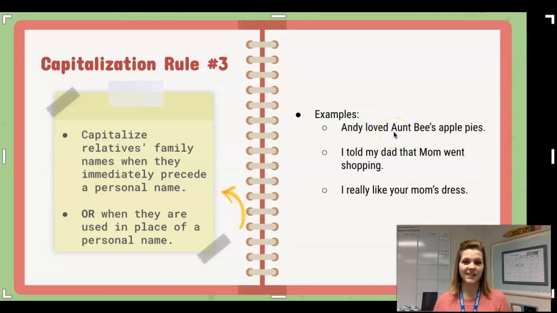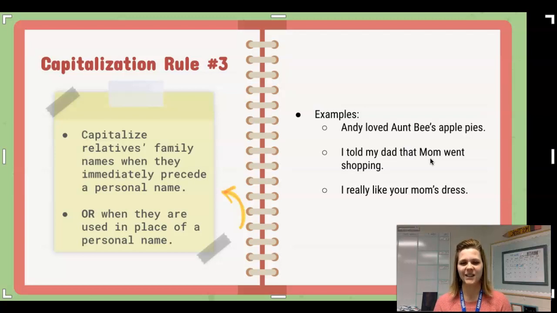The next example says, I told my dad that Mom went shopping. Now in this sentence, you might notice that dad is not capitalized, but Mom is. That is because Mom is being used in place of someone's name. A trick for you. If you're not really sure if it should be capitalized or not, you can run a test. And the test is this. If you can replace your parent's name in that sentence and it makes sense, it should be capitalized. If it does not make sense, it does not need to be capitalized.